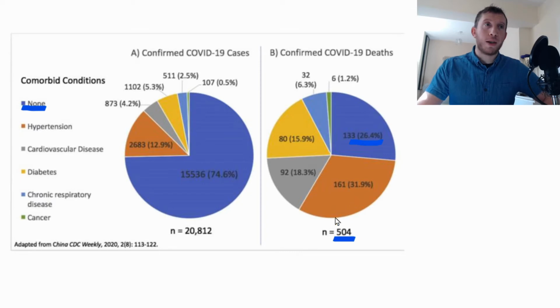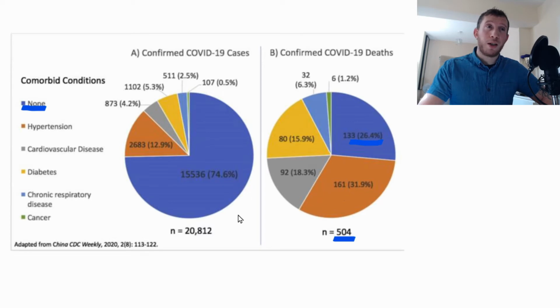So high blood pressure, hypertension, right? 18.3% of them had cardiovascular disease, generally speaking. 15.9 had diabetes, so that shows that maybe diabetes is going to be a risk factor. All of these things are risk factors, right? Chronic respiratory diseases, though, 6.3%. So, again, I'm reiterating that idea that we like to think of this as a lung disease, as a pulmonary disease with pneumonia, but of the people that died in this cohort, and 20,000 is quite high, we only see 6.3% of them having chronic lung conditions, which is fairly interesting.